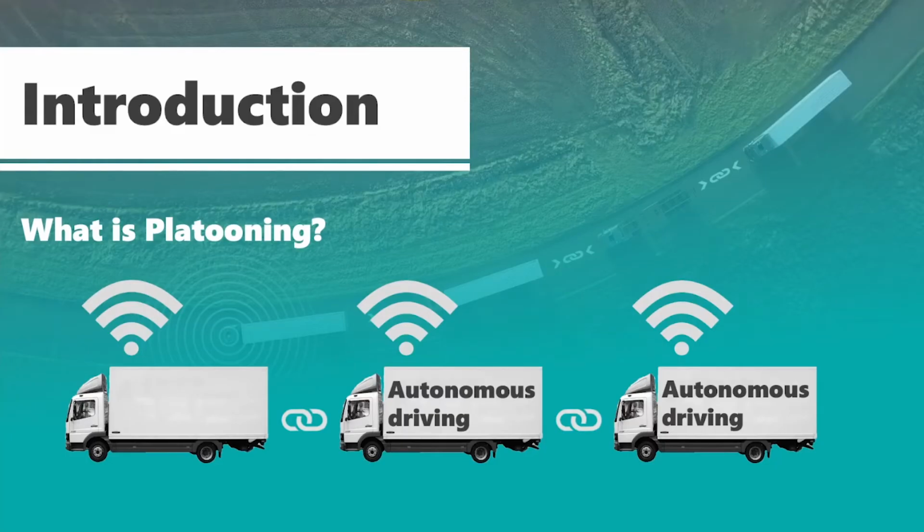Now I'm going to talk about the design and implementation of platoon of miniature vehicles. Platooning system is a technology consisting of a group of trucks moving with small intravehicular distance. The leader truck is controlled by human and followed by the self-driving trucks. To perform V2V communication, networks such as 5G or Wi-Fi are required to exchange data among the trucks.